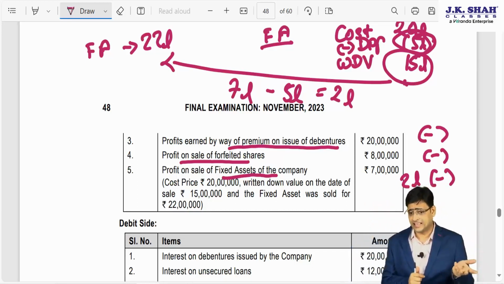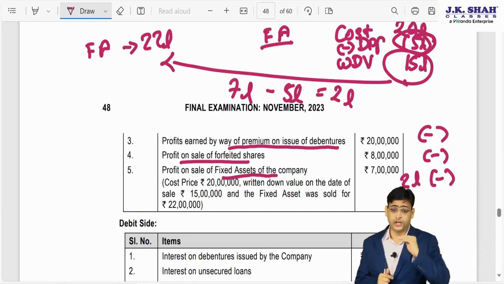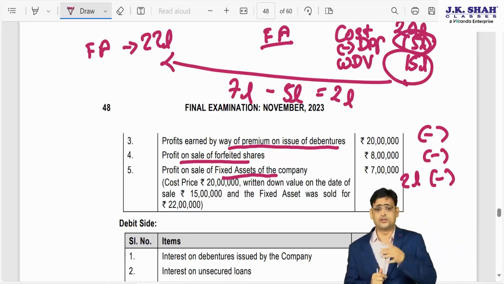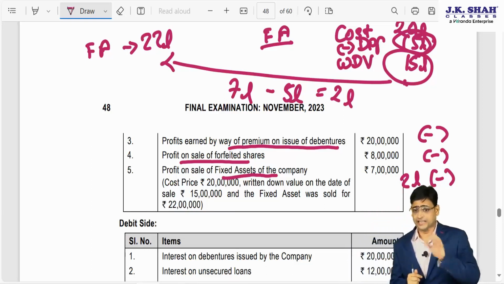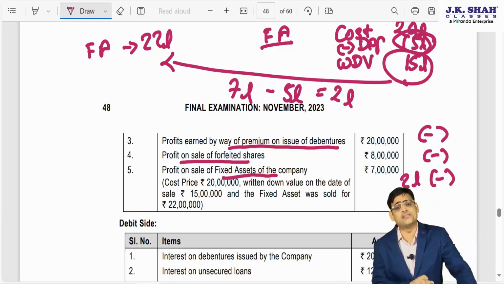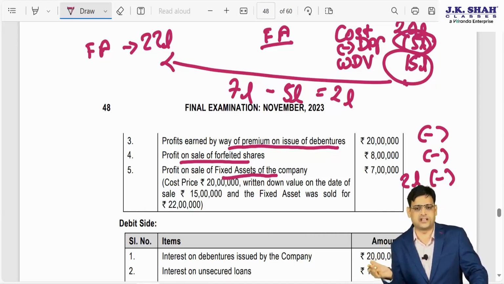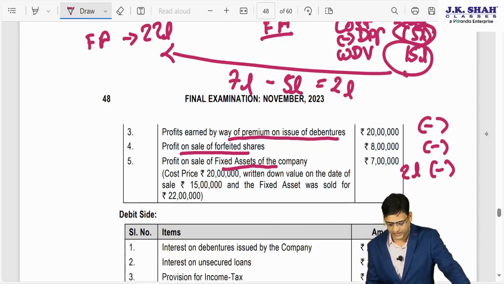You have studied that in income tax also. Notional business income. But the value above cost, that is 2 lakhs, is not your business income. It's a capital gain. That will not be taken here. So out of this 7 lakhs, 5 lakhs will be treated as business income, but the balance 2 lakhs will not be treated as a business income. So we have to reduce the 2 lakhs amount.